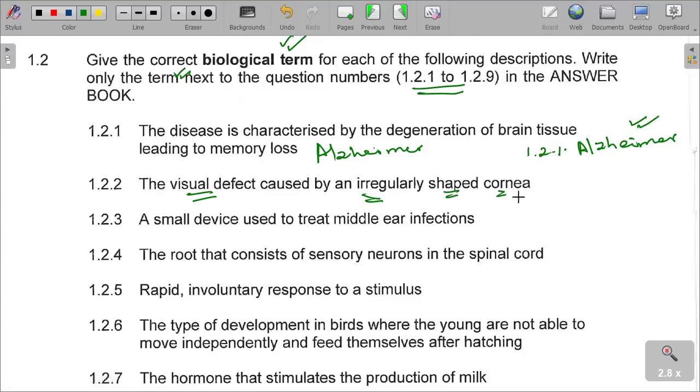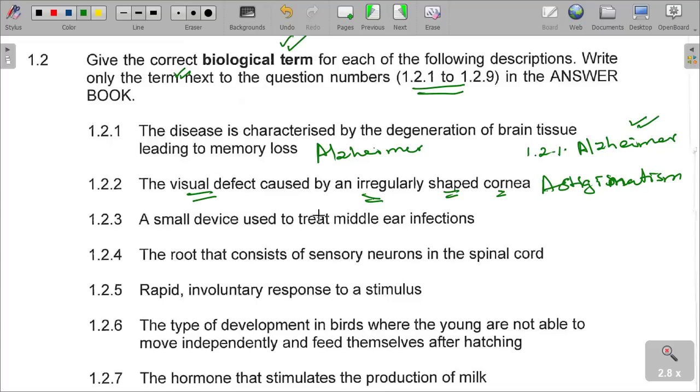That is called astigmatism. Astigmatism is a visual defect caused by an irregularly shaped cornea. I'm sure we can agree as a class in that regard.